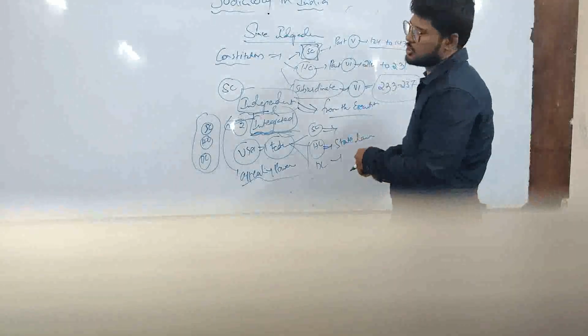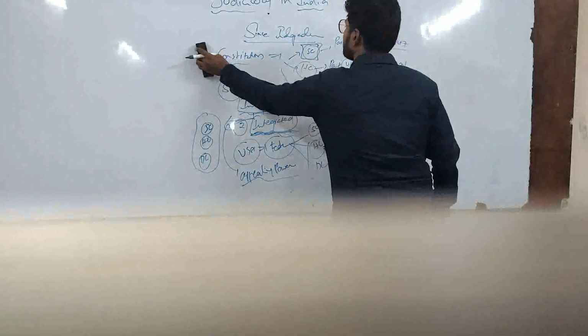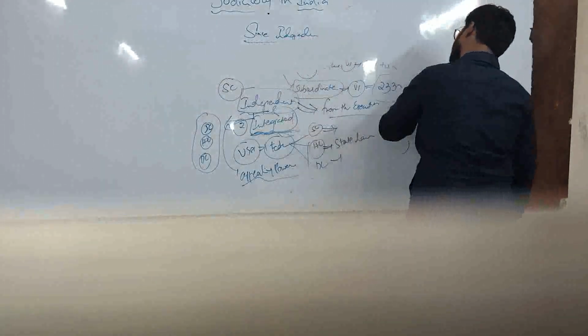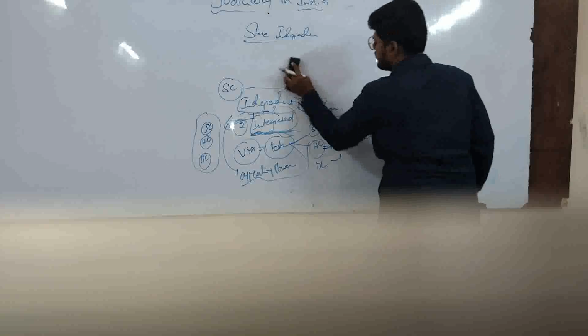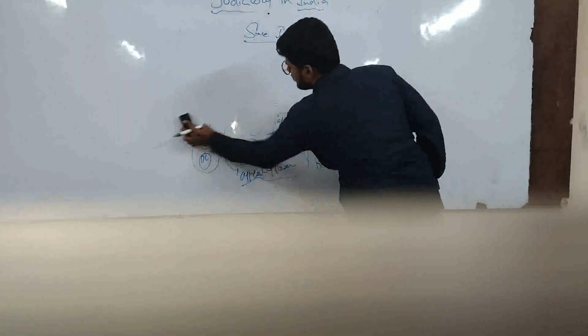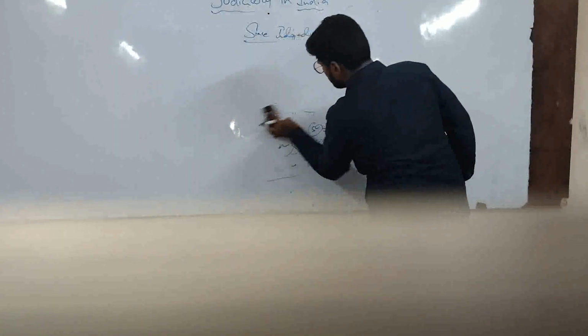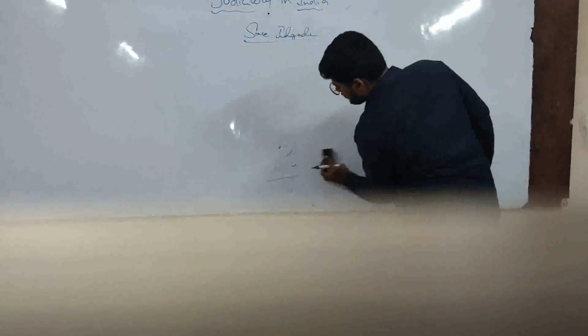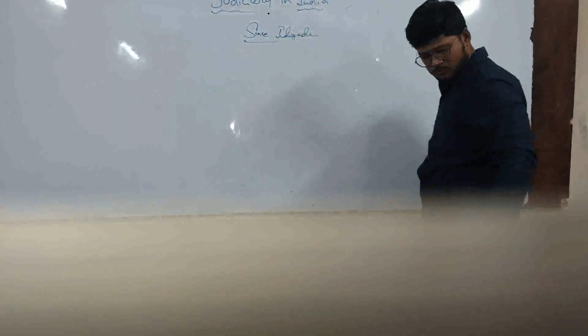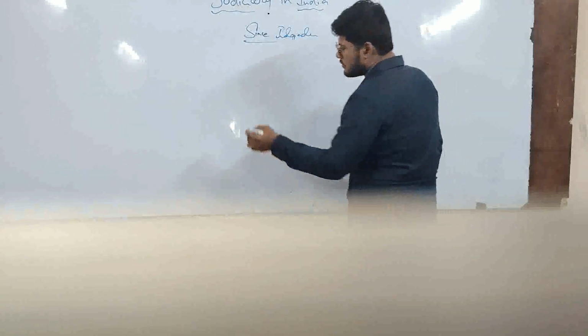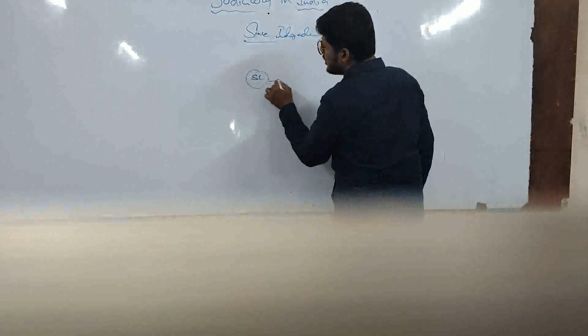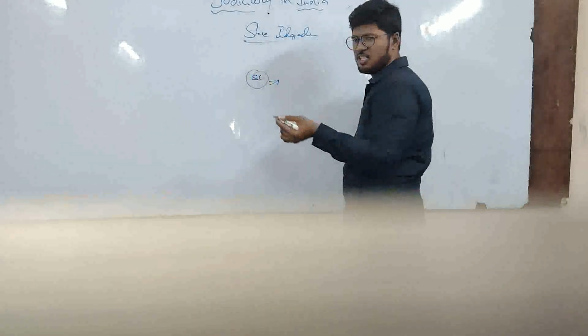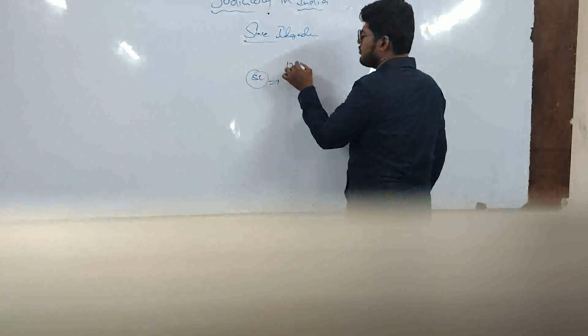Let's go back to the Supreme Court. The Supreme Court in India has been established with Article 124.